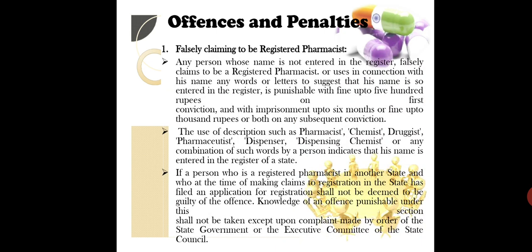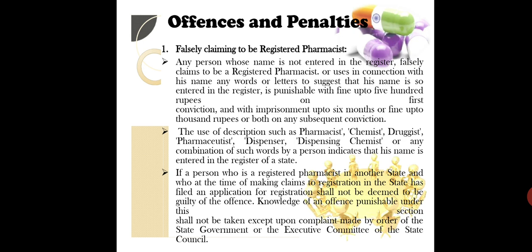Here is a detail of all these, like falsely claiming to be a registered pharmacist, that was the first point. Any person whose name is not entered in the register falsely claims to be a registered pharmacist, or uses in connection with his name any words or letters to suggest that his name is so entered in the register, is punishable with a fine up to ₹500 on first conviction, and with imprisonment up to 6 months or fine up to ₹1000 or both on any subsequent conviction.